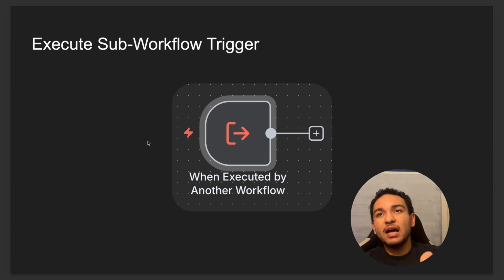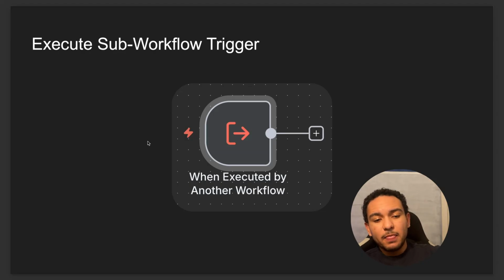When you have this as the main trigger, you won't need to activate the workflow, because it's always going to be activated. It's always going to be waiting for another workflow or something else to call out to it and send it the data.